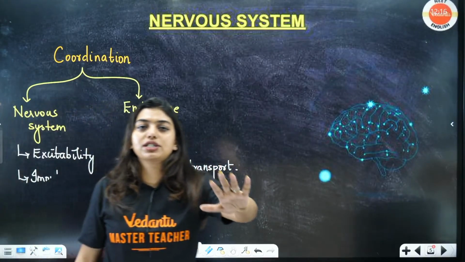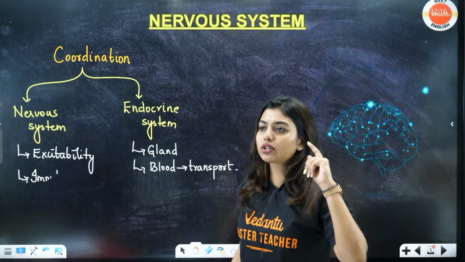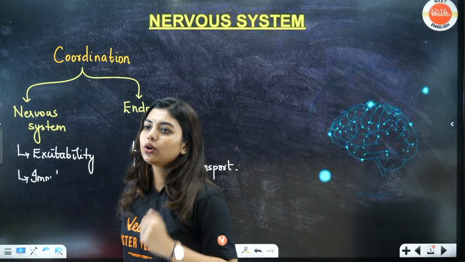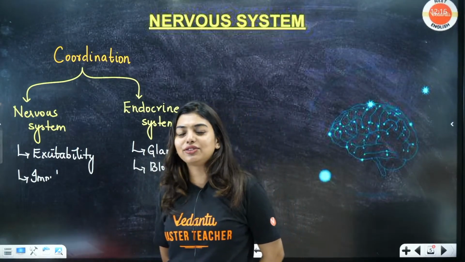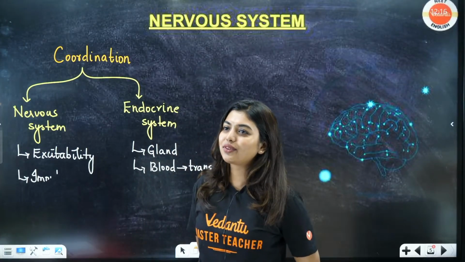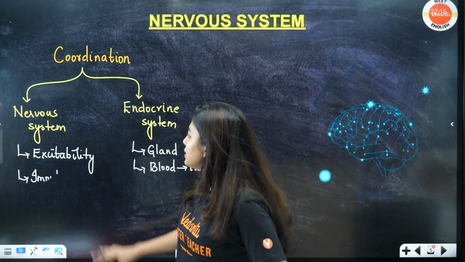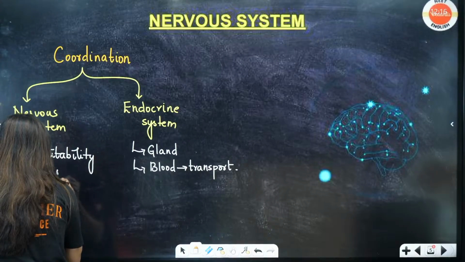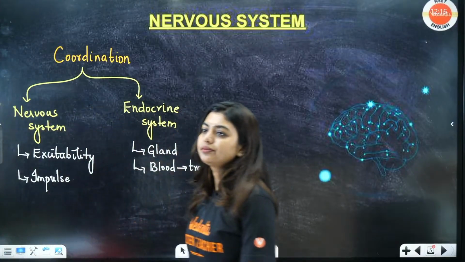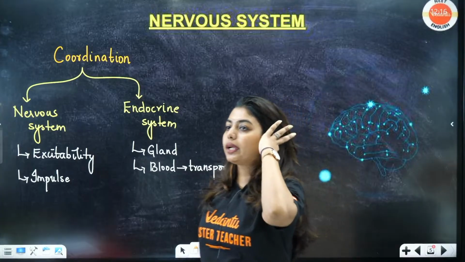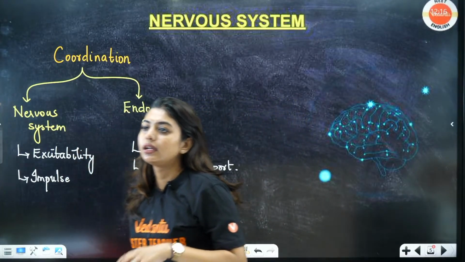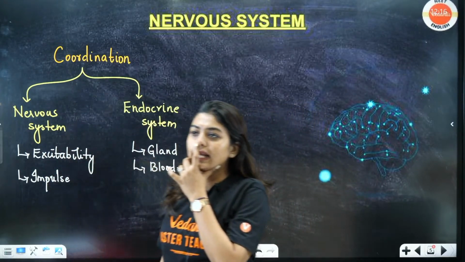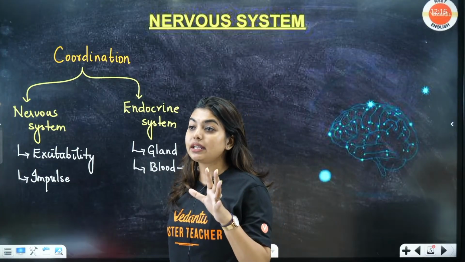Now all of you in the chat box tell me, will nervous system work faster or endocrine system will work faster? All of you in the chat, quickly tell me the answer. Let's see who is the fastest finger. Okay, fastest finger will win. What you will win, I don't know, but you will win. Yes, Sindhuja has answered first, then we have Abhi. Okay, very nice.